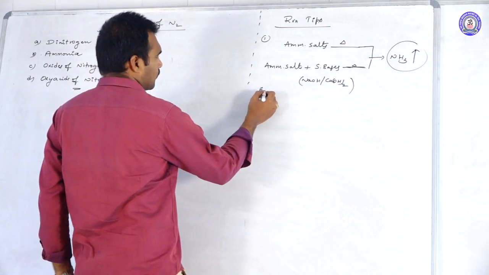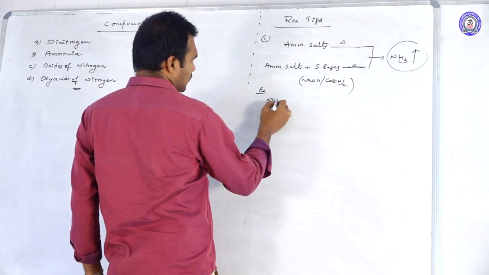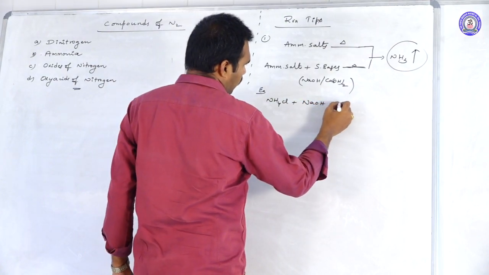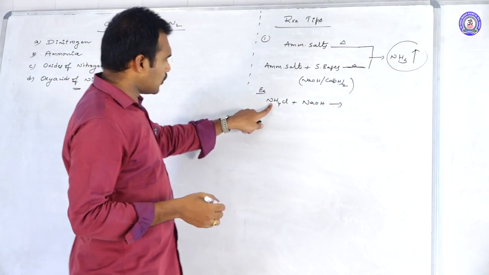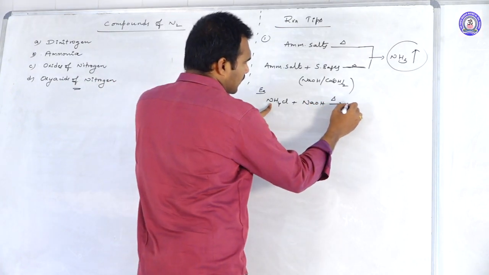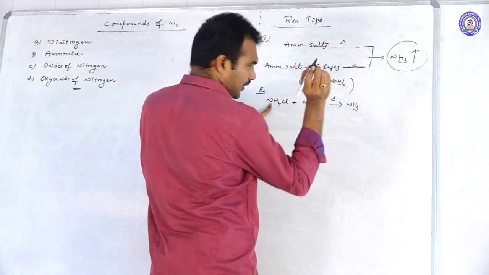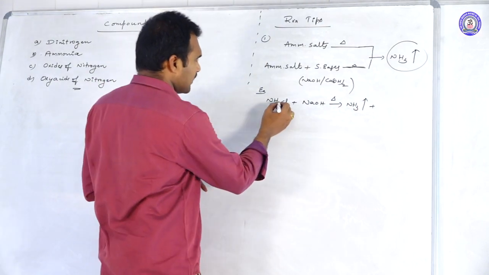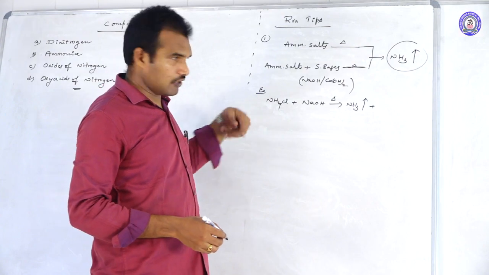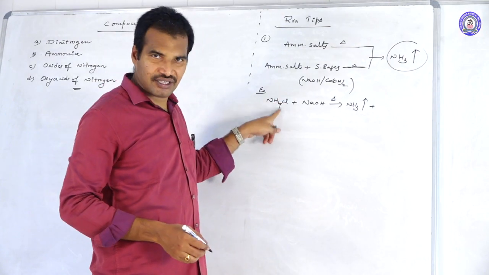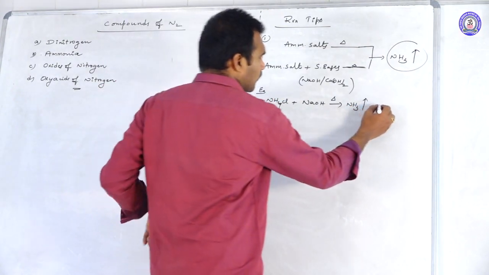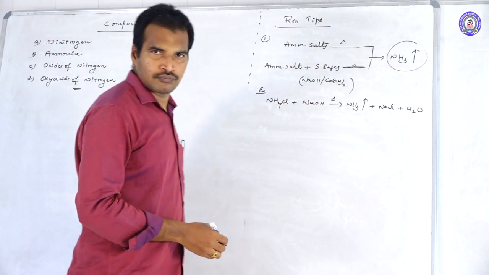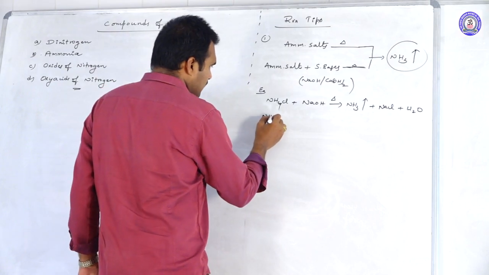Let us see, writing a few examples. NH4Cl. Now I am treating with a strong base like NaOH. Ammonium chloride on heating, first of all, it will definitely release what? NH3, ammonia gas liberated. And what is remaining here? HCl left. After you remove the NH3 from ammonium chloride, the remaining HCl undergoes acid base neutralization, and we will get NaCl plus water vapor.